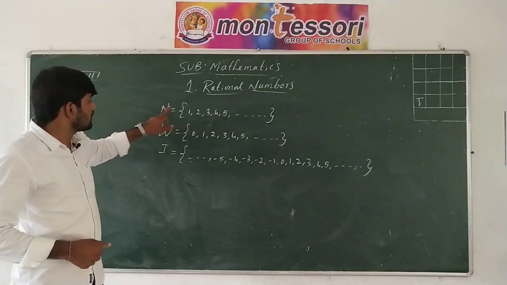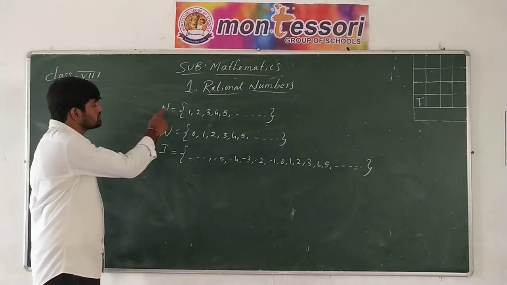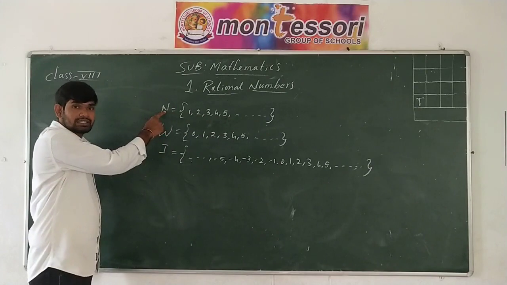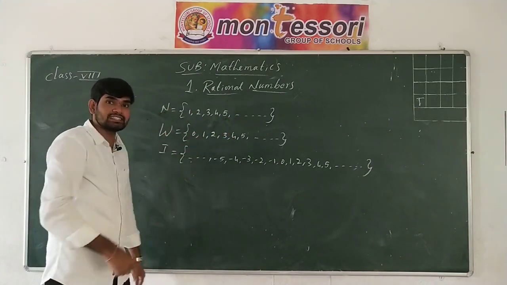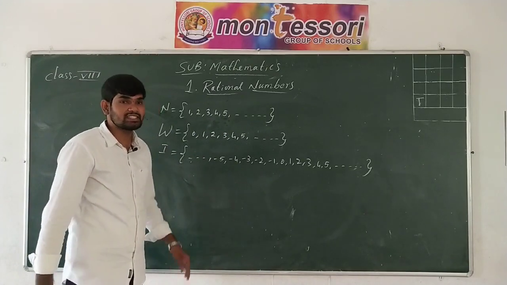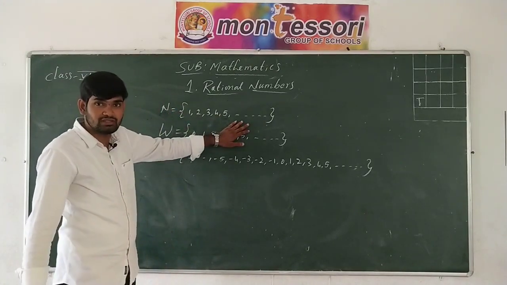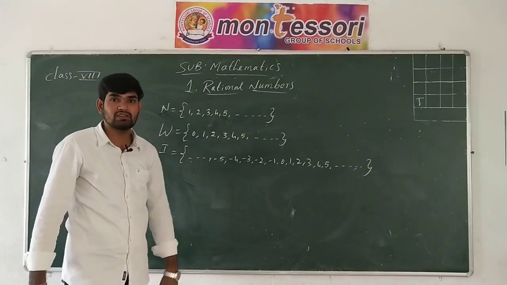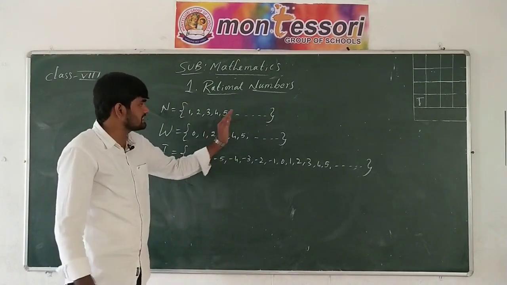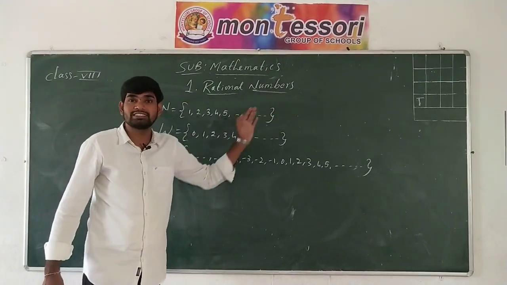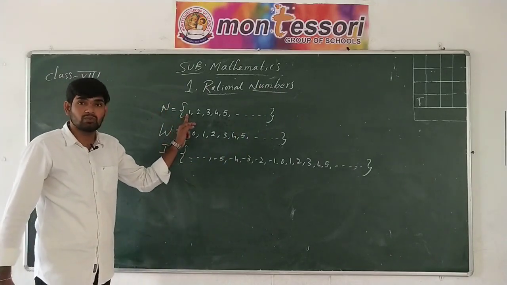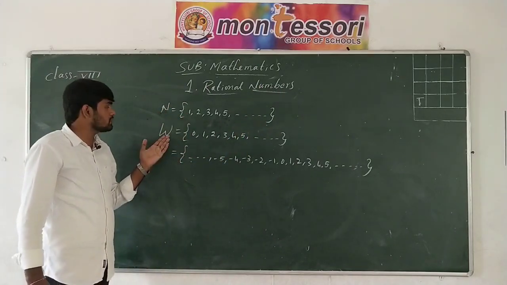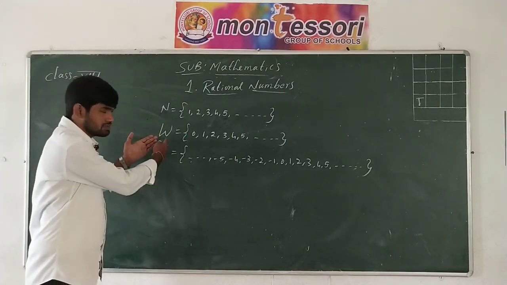Such counting numbers are called the natural numbers, and we denote the natural numbers with a capital N. Is it possible to say what the greatest natural number is in the given collection? We can't say, because it is infinite, going on and on. There is no ending in the set of natural numbers. But what is the smallest natural number? 1.